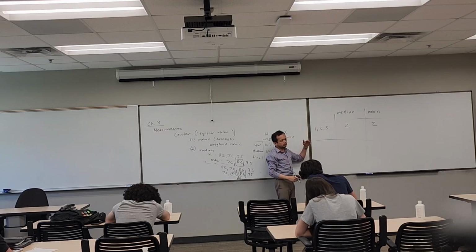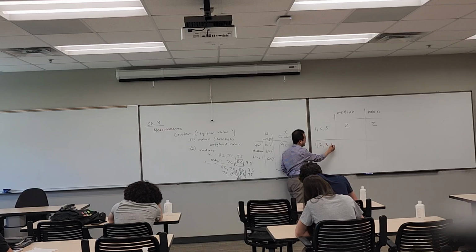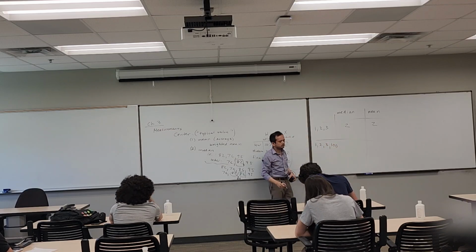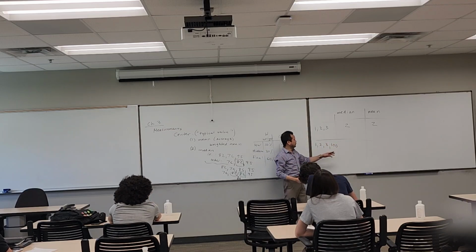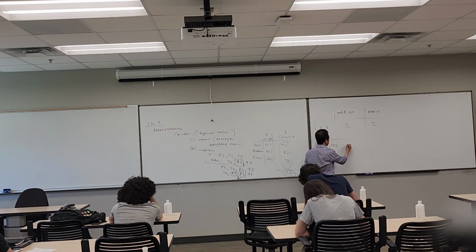Okay, so let's say that what we do now is we add a number that we call an outlier, which is a number that's very different from the existing numbers. So let's say that we add a number that's much larger than the existing numbers, let's say 100. So what would the new median be? 2.5? Yeah, so the average between these two numbers on the sides of the midpoint, so that would be 2.5.